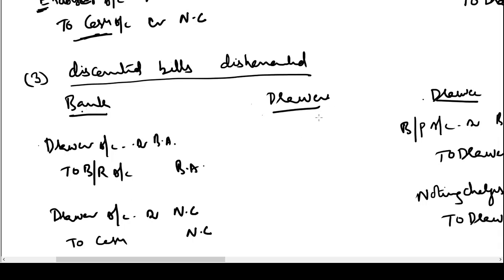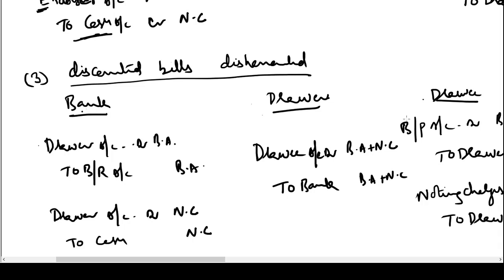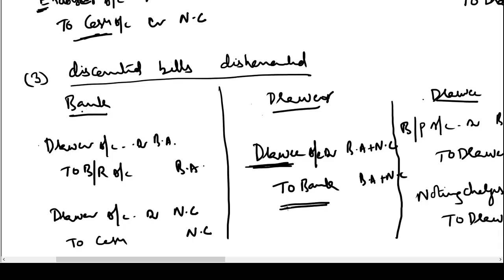What will be the entry in the books of the drawer? He has to make drawee a debtor in his books. Drawee account will be debited with bill amount plus noting charges. Drawer has to pay the money to bank, hence bank account will be credited with bill amount plus noting charges. So these are the entries we pass in the books of the drawer when the bill is discounted and dishonored. Drawee has to pay me money, hence debit. I have to pay money to bank, hence credit.